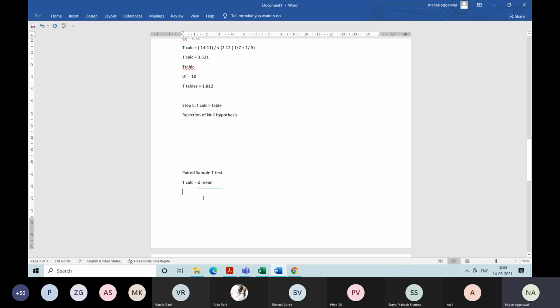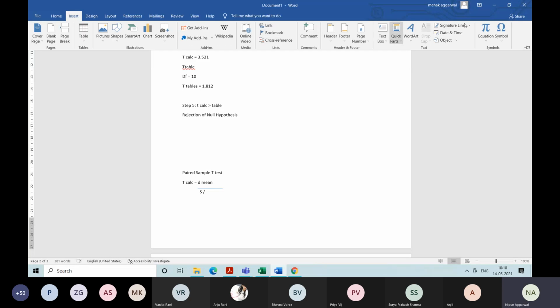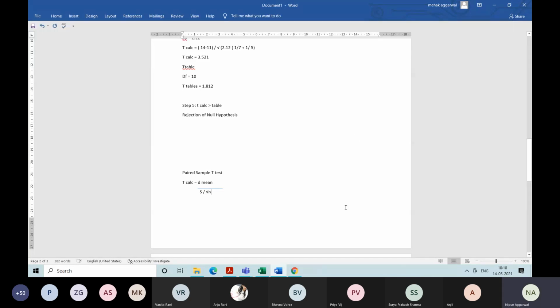It becomes D bar divided by S divided by under root of N, where D bar is the difference in the marks before and after. So D bar means the mean.